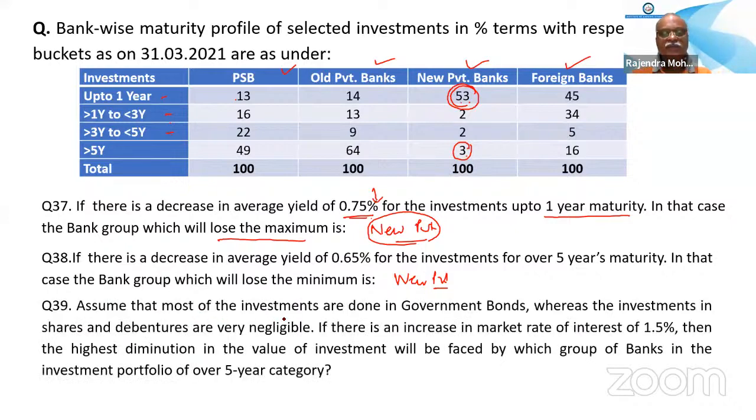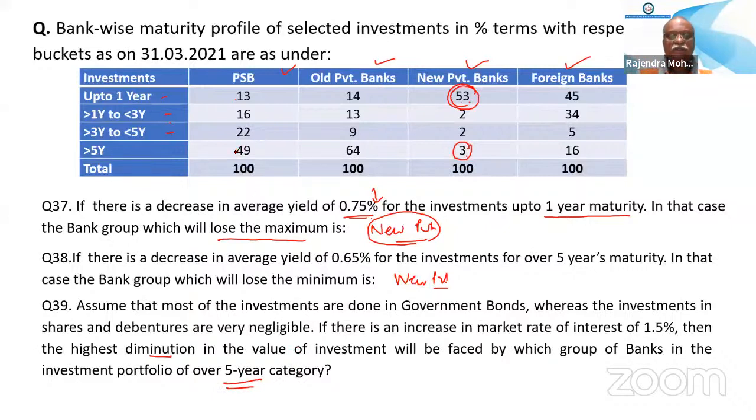Assume that most of the investments are done in the government bonds, whereas investment in shares and debentures are very negligible. If there is an increase in market rate of interest of 1.5%, then the highest diminution, means depreciation, in the value of investment will be faced by which group of banks in the investment portfolio of over 5 year category?